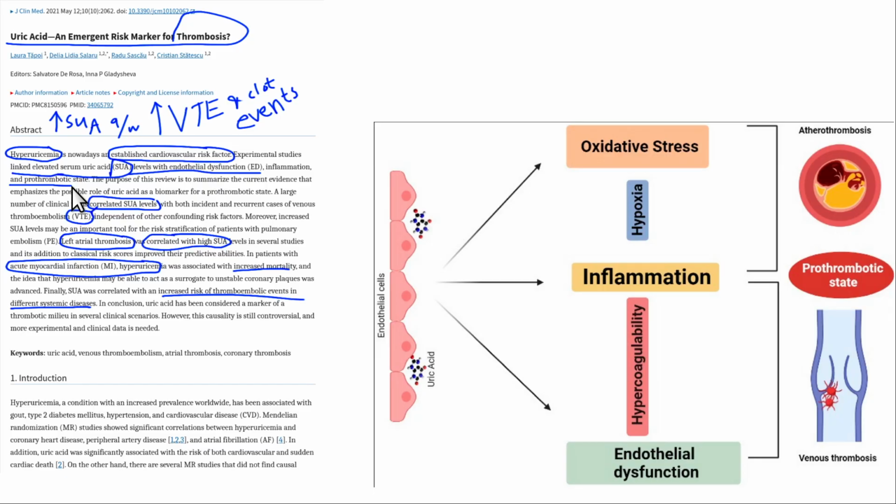It inhibits endothelial nitric oxide synthase, so you can't make your nitric oxide, so that's going to cause vasoconstriction. In addition, nitric oxide, it's a gas. It diffuses into the wall, causing vasodilation by relaxing the smooth muscles of the arterial wall, but the gas of nitric oxide also diffuses into the lumen of the artery, and it inhibits platelet activation, so it prevents blood clotting. So when you have uric acid inhibiting the production of nitric oxide, you're going to get more vasoconstriction, you're going to get more clotting. You're predisposed to increased risk of forming blood clots.